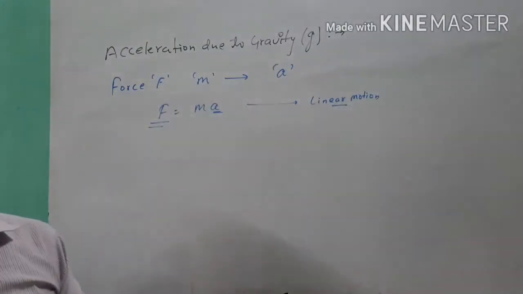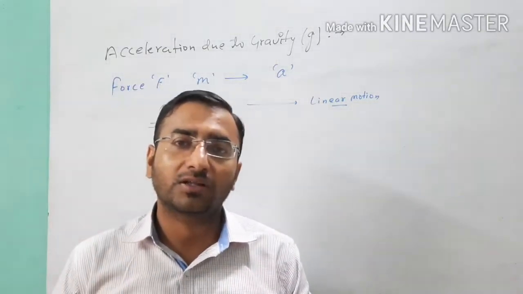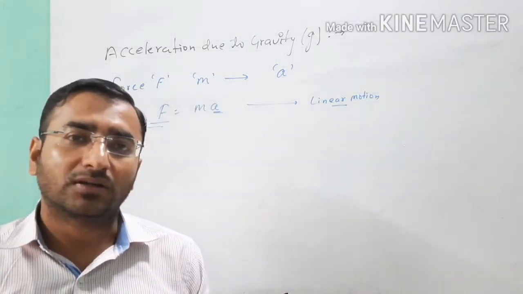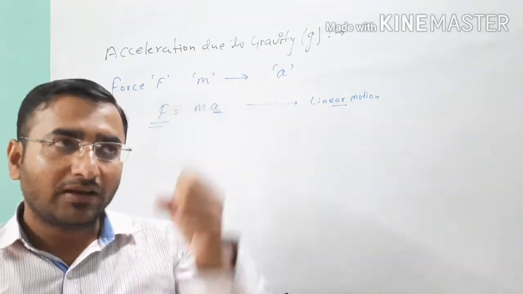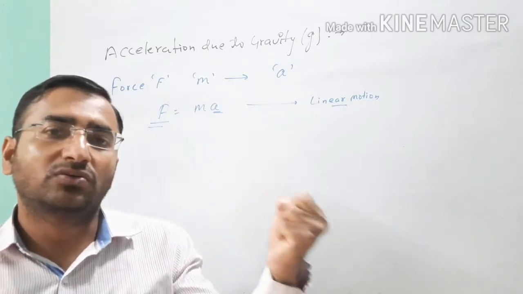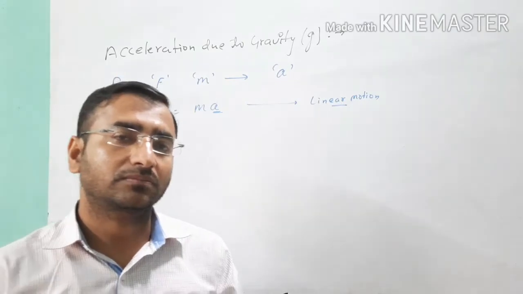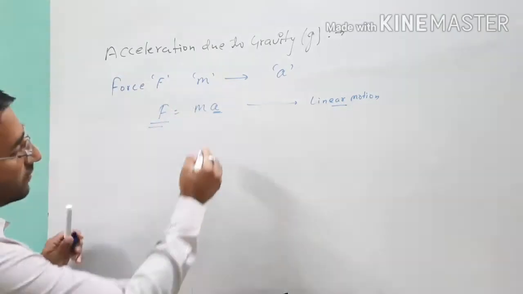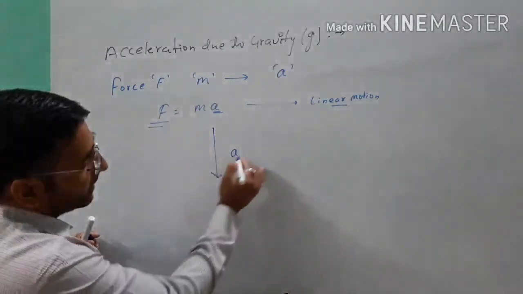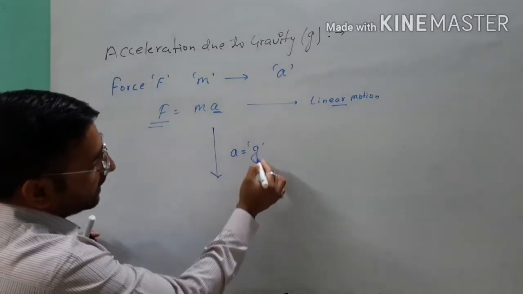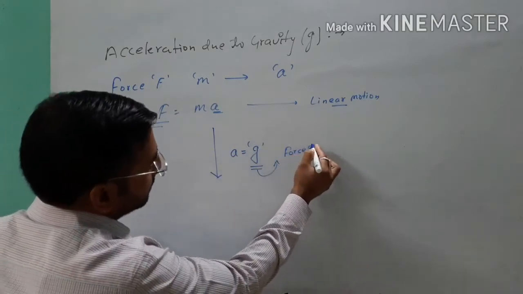It means that if I place any object of mass m on the surface of earth or near the surface of earth, the earth will attract that object toward its center with gravitational force of attraction, and the object will move toward it with some acceleration a which equals g, and this g is due to the force of gravity.